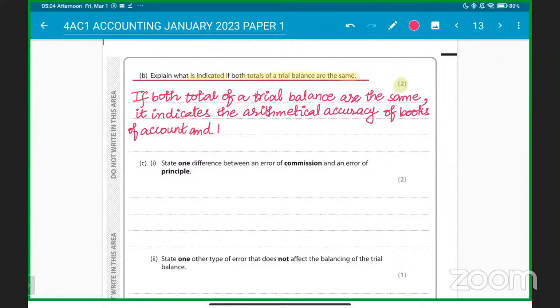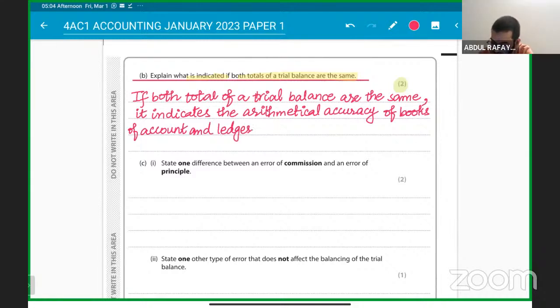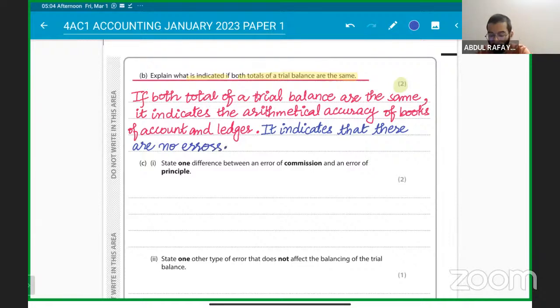It ensures and indicates that the arithmetical accuracy of the books and account ledgers is correct. It also indicates that there are no errors, because of the trial balance. There are no errors in this, as well. Okay, understood? Getting it clear, following?